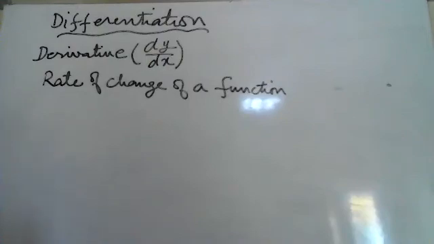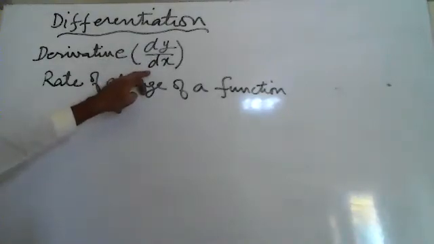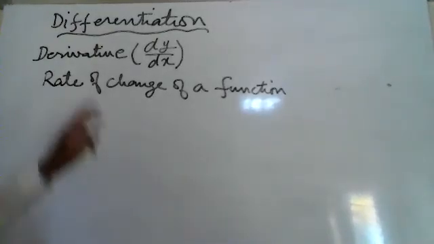Therefore, it is the derivative of y with respect to x. So dy upon dx is called the derivative of y with respect to x. This is the derivative.